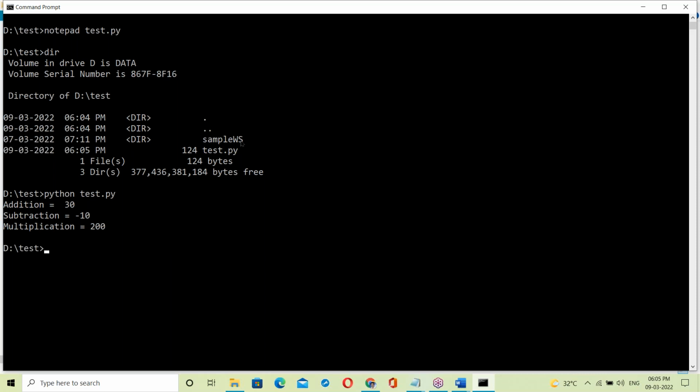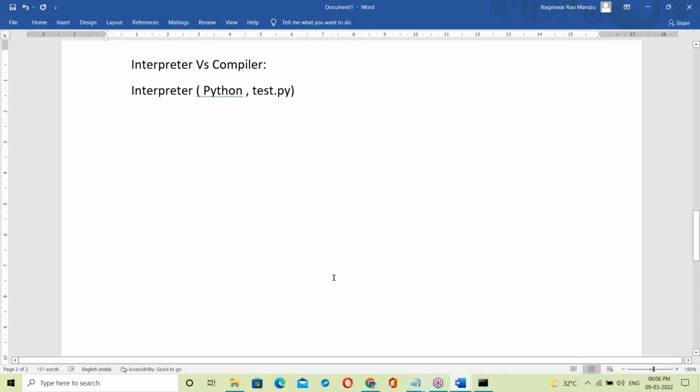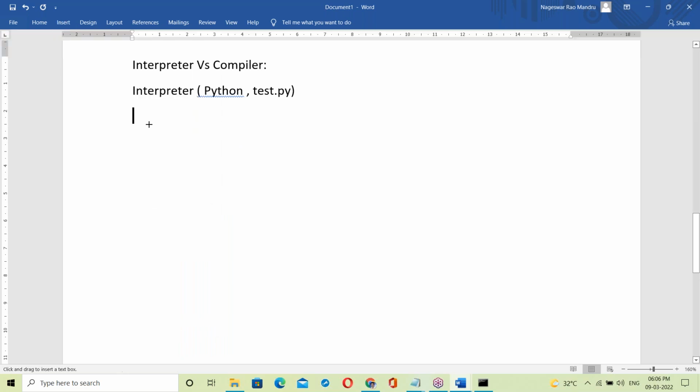Directly submission then execution. Okay, yes. How is this Python script working? That means, how is the interpreter working? Yes, let us talk about the interpreter. How is that interpreter working?